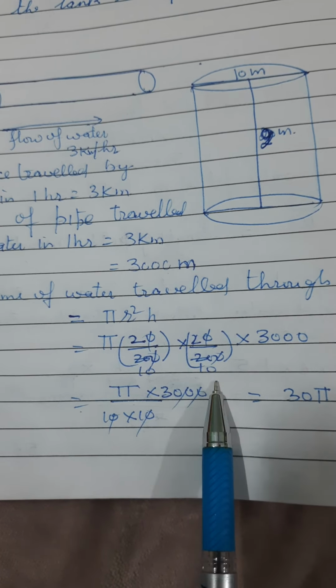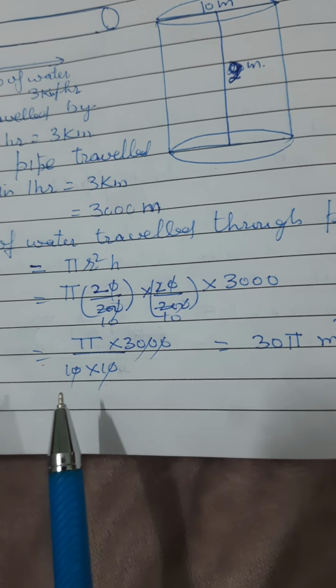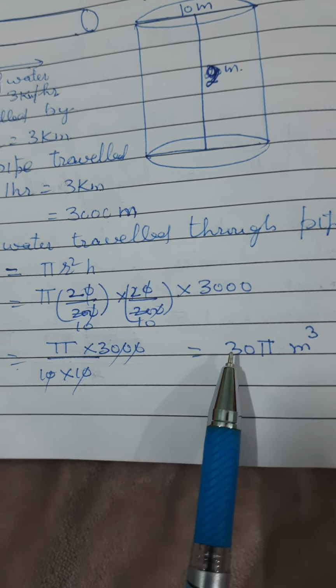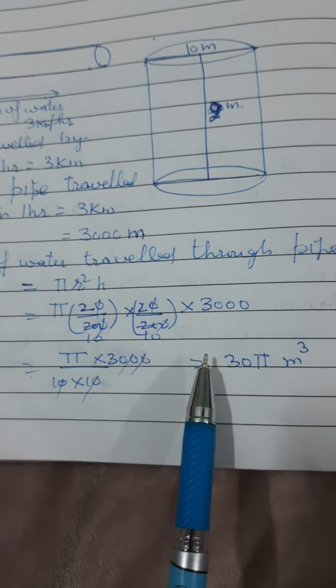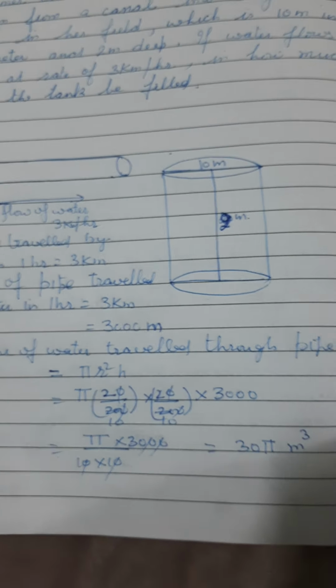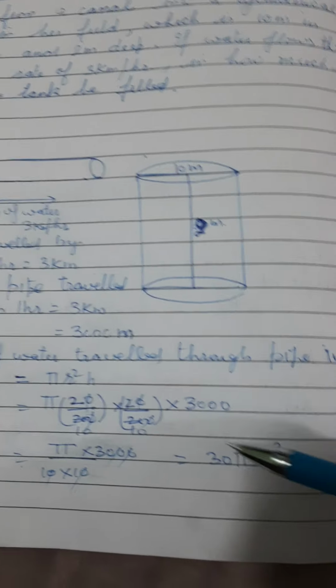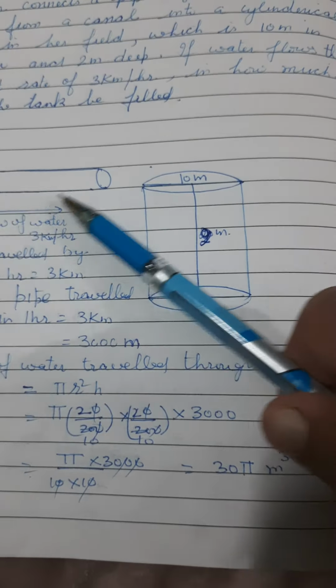Then we solve this: zeros cancel, 2 ones are 2, we have got here 1 by 10, again here 1 by 10. It comes out to be pi multiplied by 3000 divided by 10 into 10. It comes to be 30 pi cubic meters. The volume of water that is flowing from the pipe in 1 hour is 30 pi cubic meter.